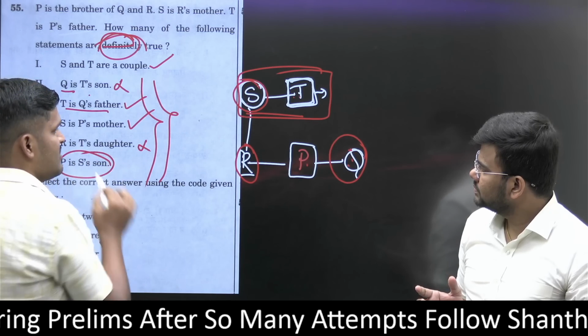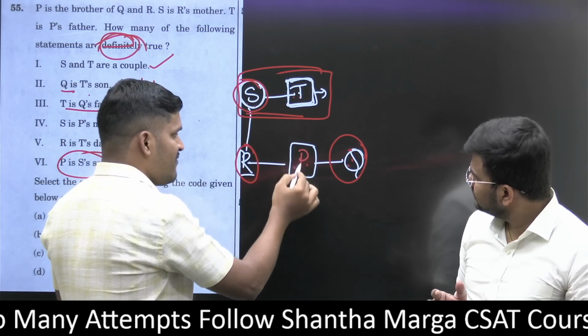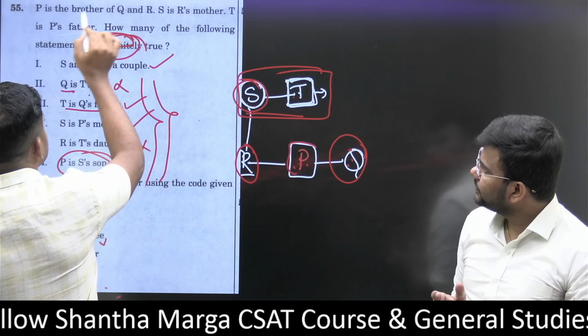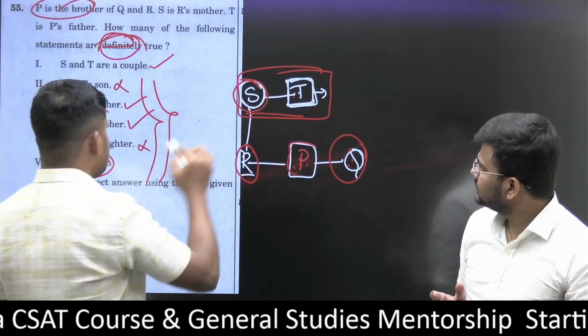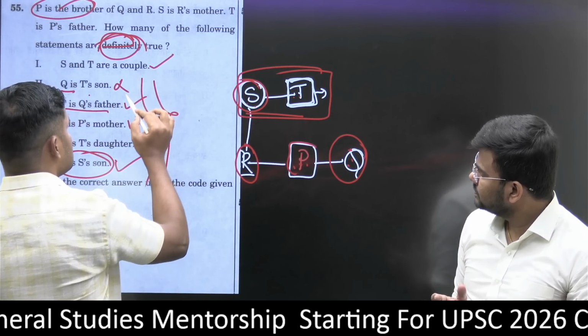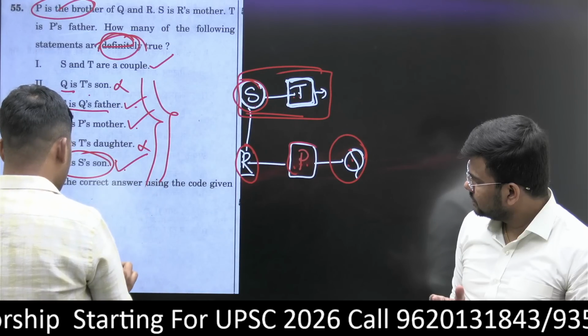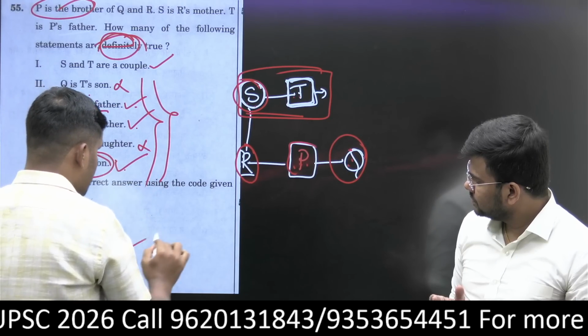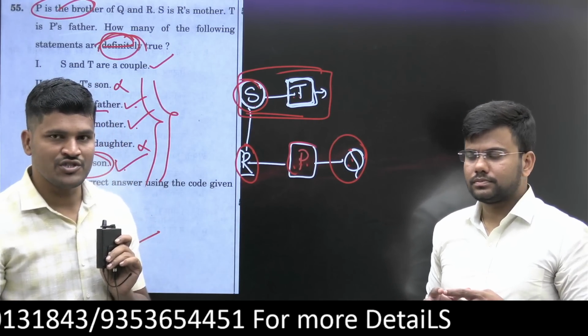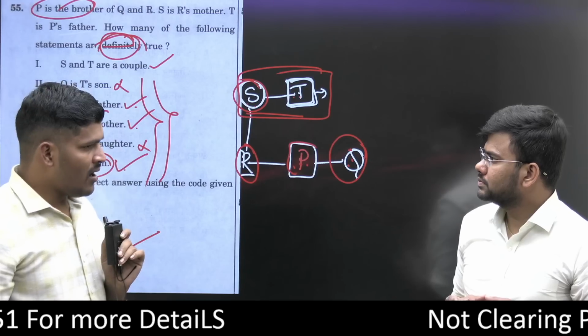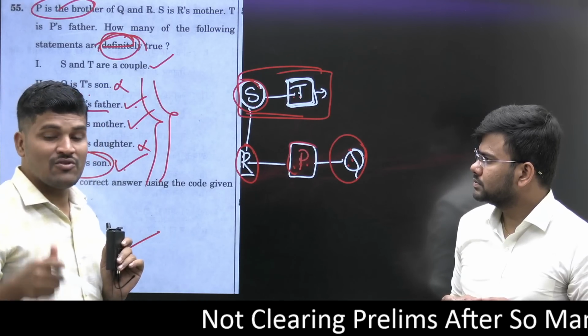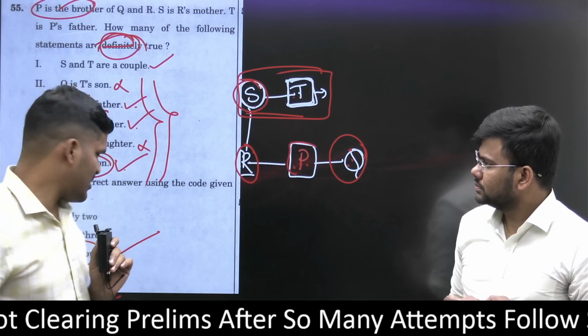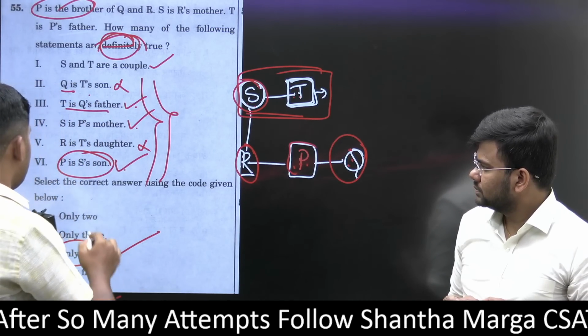P is S's son. Definitely we know the gender because P is a brother. So this statement is true. 1, 2, 3, 4. There are 4 statements which are definitely true. And again, one more common sense point. Though it is a thumb rule, still it is applicable.